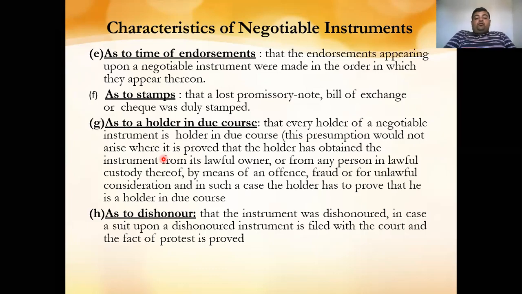Next, as to dishonor. The next point is that the instrument was dishonored, in case a suit upon the dishonored instrument is filed within the court and the fact of protest is proved. Now, if you have sold something to the ABC party and that party has made a check in your favor, on the due date or the date of maturity you put the check in the bank. Due to insufficient balance in the person's account, the check got bounced, and the bank returns the check to you, stating that there were insufficient funds in the account, so the check cannot be encashed or cleared.